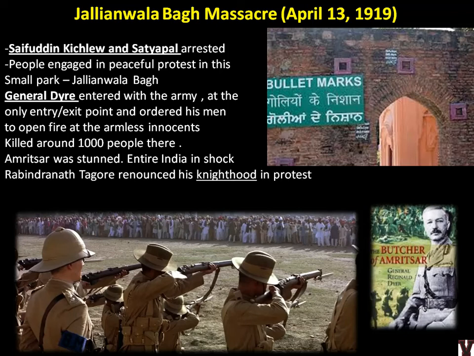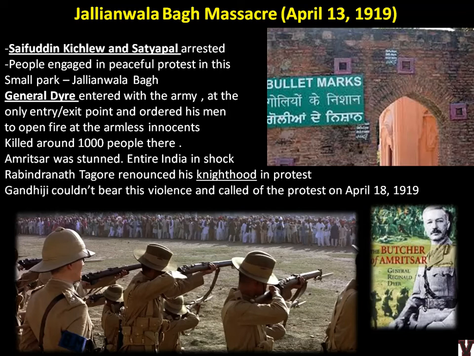And what happened was, Rabindranath Tagore renounced his knighthood. Knighthood is a title, sir or something. Some title will be given to some personalities. So he renounced it. He said, I don't want this title, in protest. If you remember, when Annie Besant was arrested in the early 1900s, that time Subramania Iyer had renounced his knighthood. So remember such facts. It is important for prelims. Gandhiji couldn't bear this violence and called off the protest on April 18, 1919. So whenever some violence happened, Gandhiji would immediately recall everyone and say no more protest, and he would stay silent for some time until he came up with his new plan. So this is the Rowlatt Act and the related Jallianwala Bagh massacre.